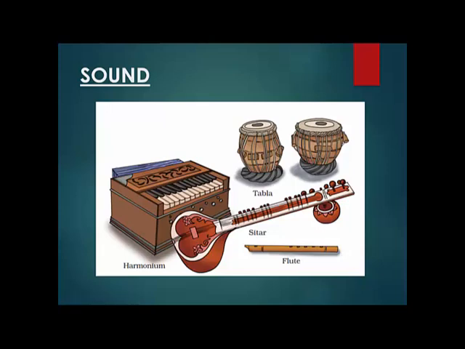So in the flute, you have these holes. What is the thing which is vibrating here? The air passes through these holes. It is the air column which vibrates in the flute. You close a few openings and you open a few others. Because of the variation in the opening and closing of these holes, you are able to produce various different sounds, isn't it? So it is the air column which vibrates here. What about harmonium? What is vibrating here is again the air column, because it is the air which is actually making all the difference here.